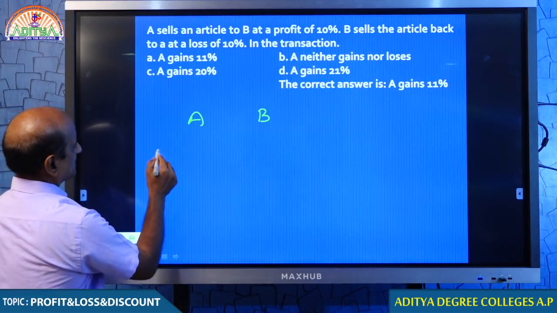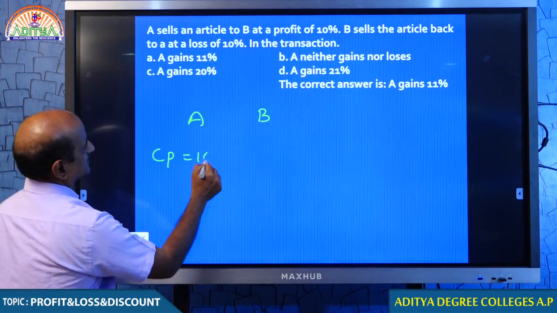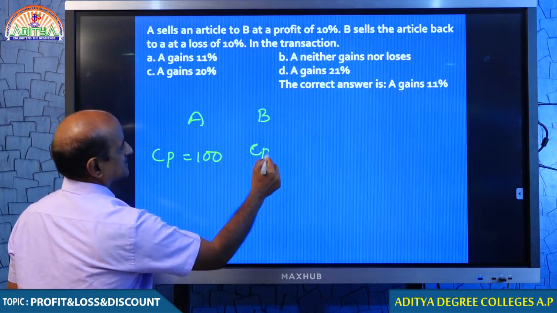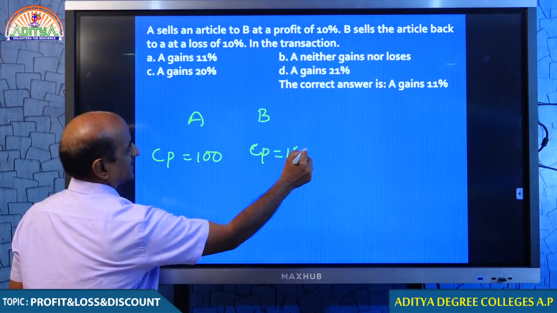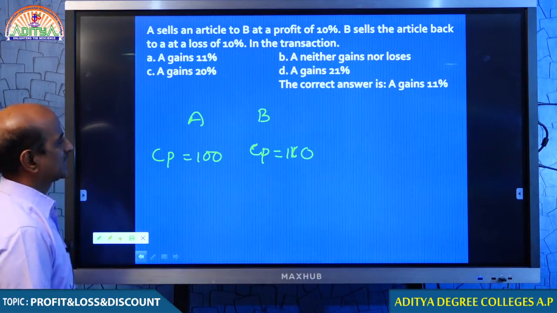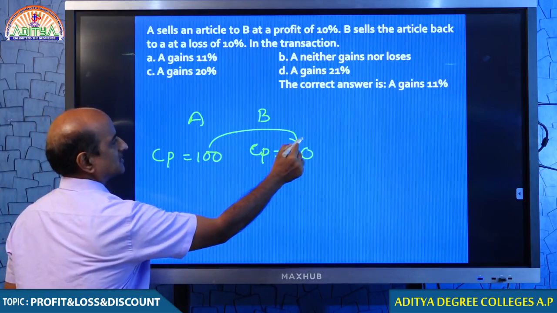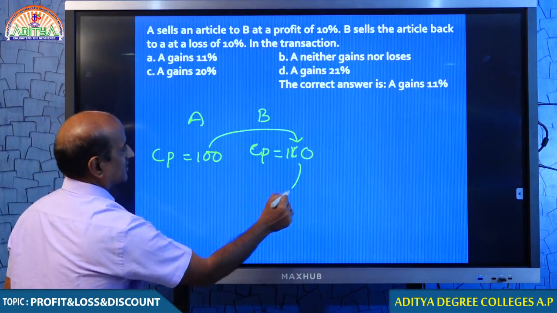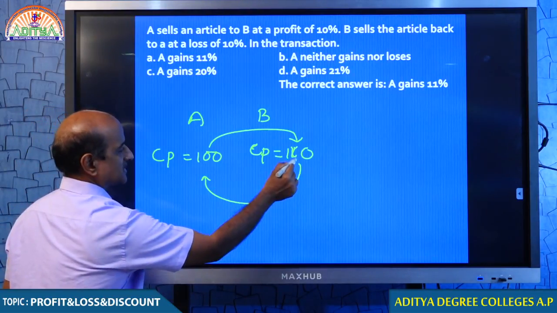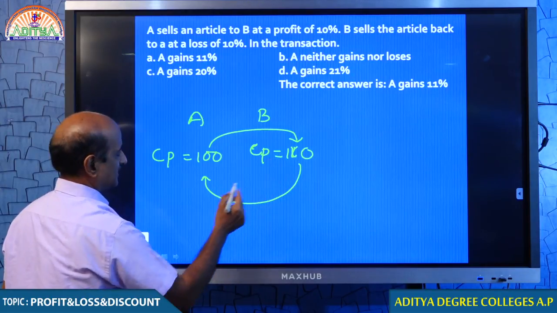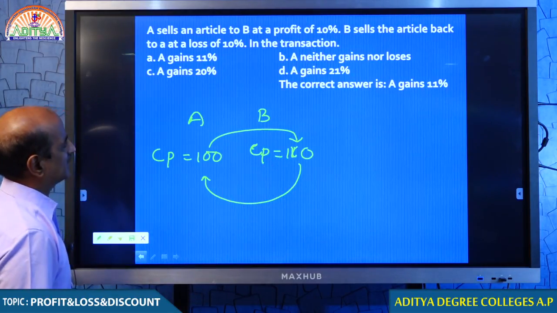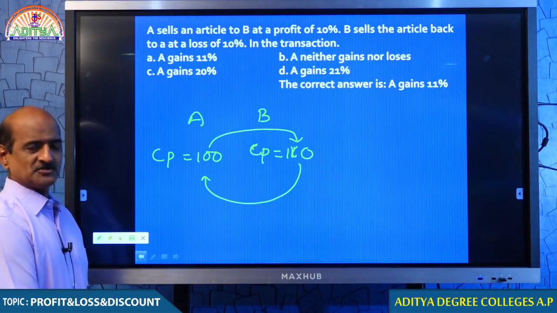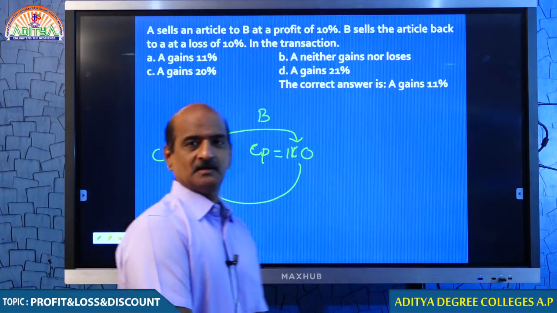Let the cost price of A be 100 rupees, and A is selling to B at a profit of 10%. Therefore, B purchased from A for 110 rupees. 10% profit is the price he is purchasing at, and in return he is selling back at a loss of 10%. 10% of 110 is 11. If you subtract 11 from 110, how much do you get, my dear students? Very simple.